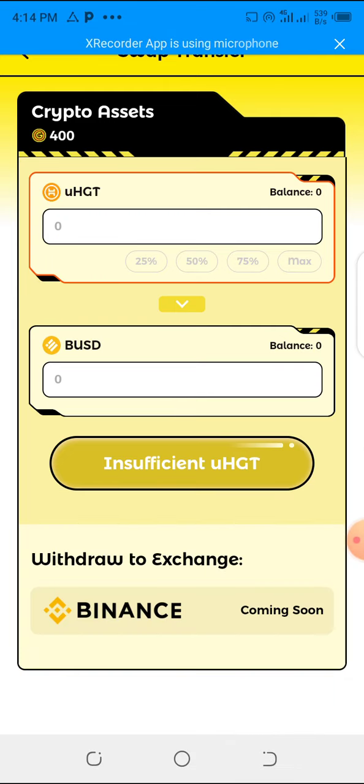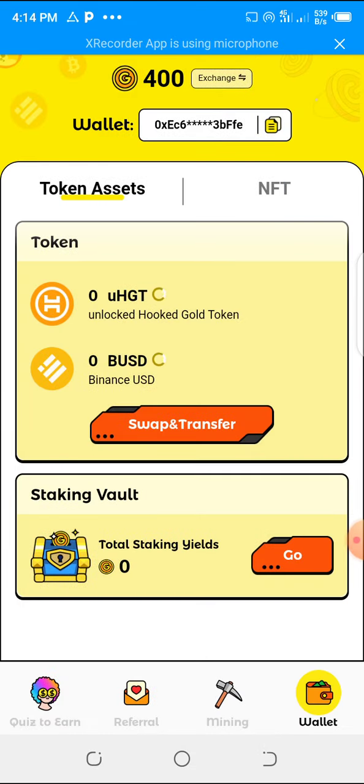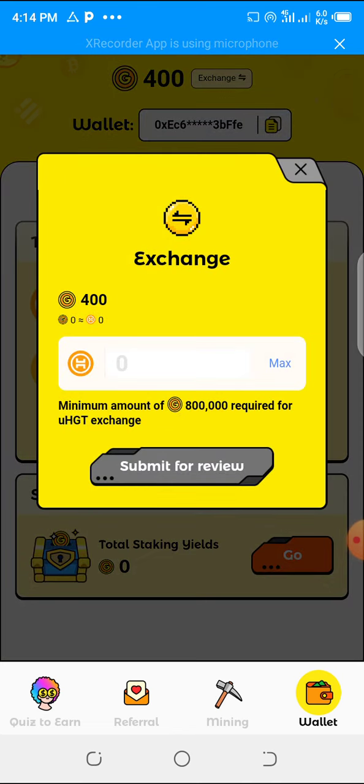Okay, so now let's go back. Like I said before, I can exchange. You see a minimum amount of 800,000 is required for USDT exchange, which cannot take you more than 2 days to get good money. So that's the way to make money here.